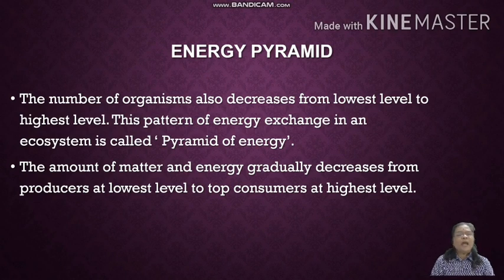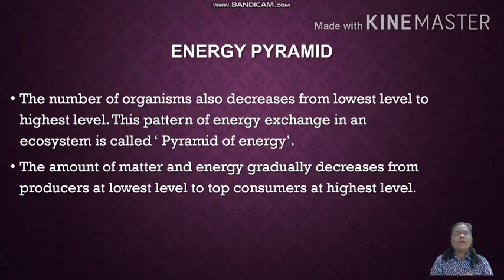What is an energy pyramid? The energy of an organism decreases from the lowest trophic level to the highest level, and this pattern of energy exchange in the ecosystem is called the energy pyramid.